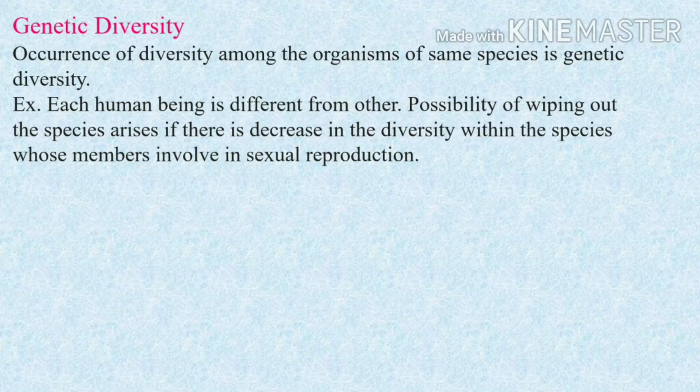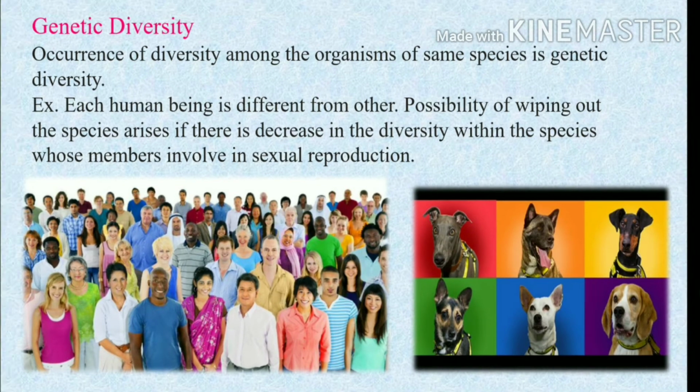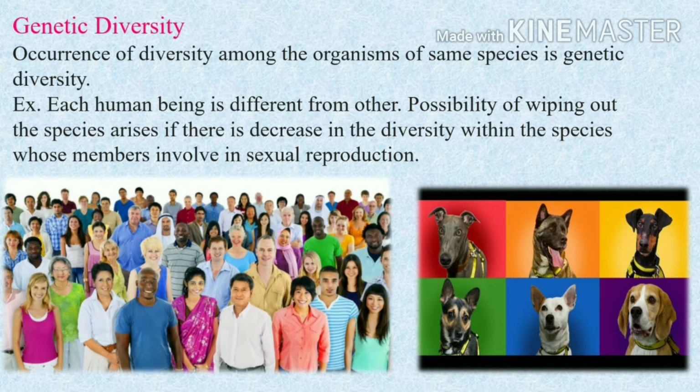Genetic diversity. Occurrence of diversity among the organisms of the same species is genetic diversity. Example, each human being is different from the other. The possibility of wiping out of a species arises if there is a decrease in the diversity within the species whose members are involved in sexual reproduction.